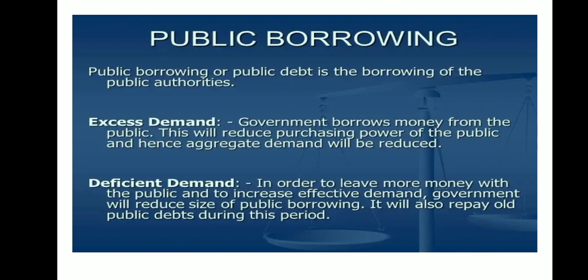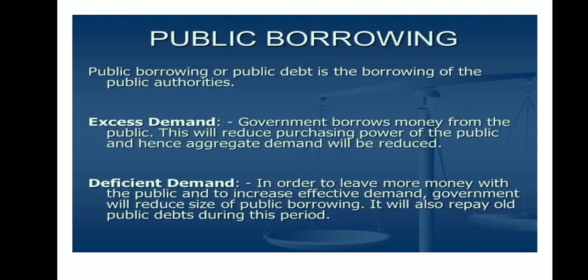Then the second one is public borrowing. Public borrowing or public debt is a borrowing of public authority. When excess demand happens, what will the government do? The government borrows more money from the public. This will reduce the purchasing power of the public, and hence aggregate demand will be reduced, and AS would be equal to AD.